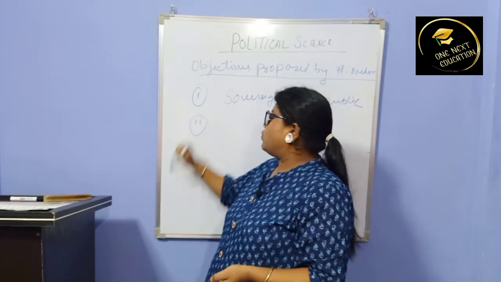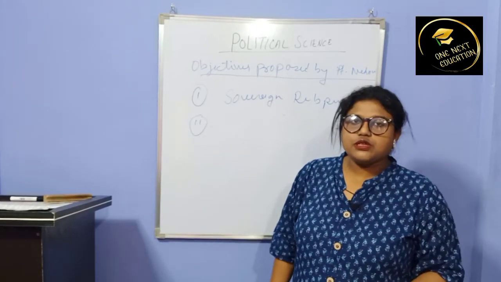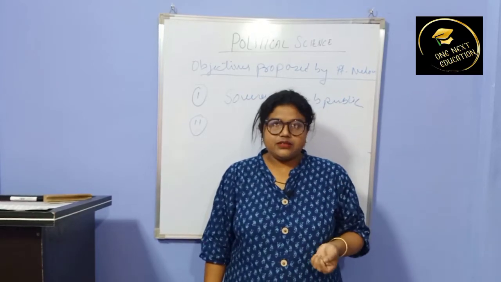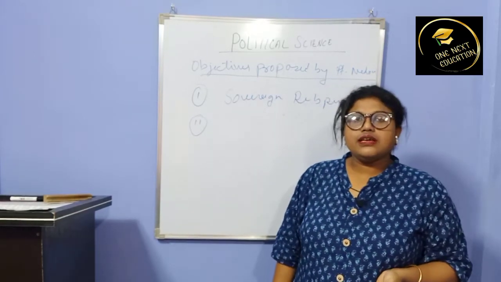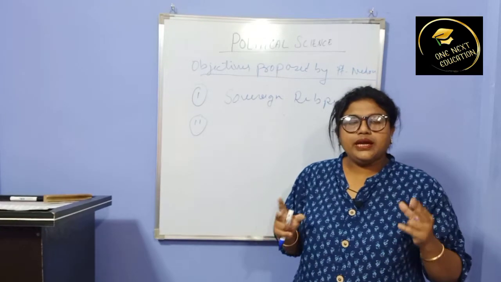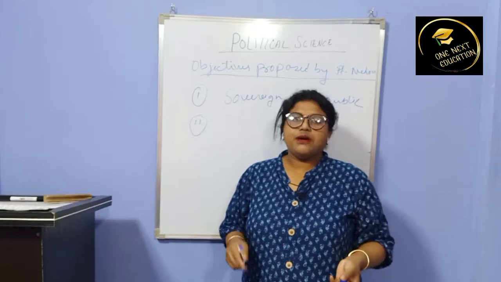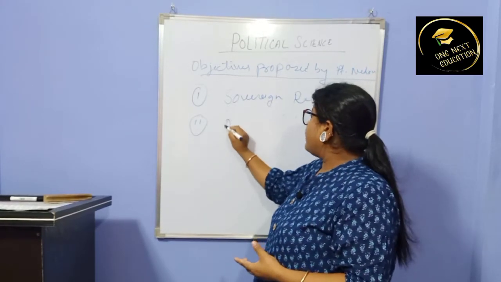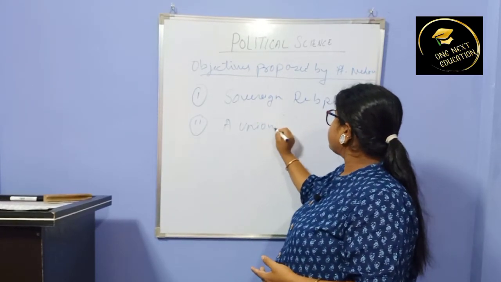Okay, number two objective was what? Union of states, which were previously under British rule. So all the states should be made one. For that purpose he mentioned a union of states.